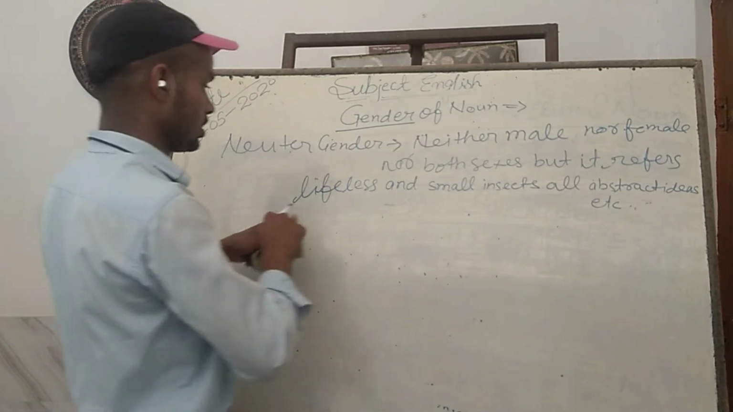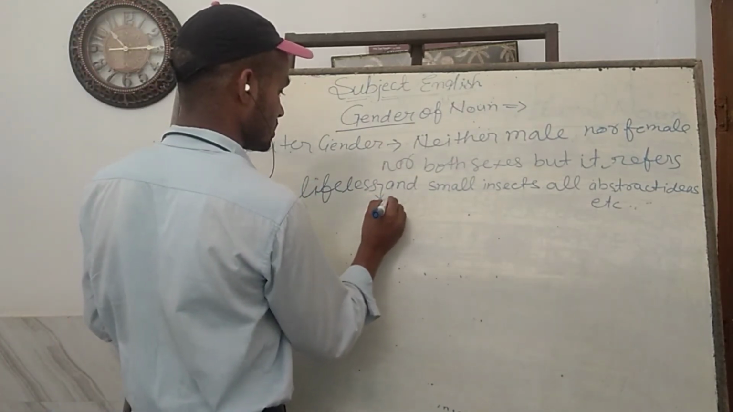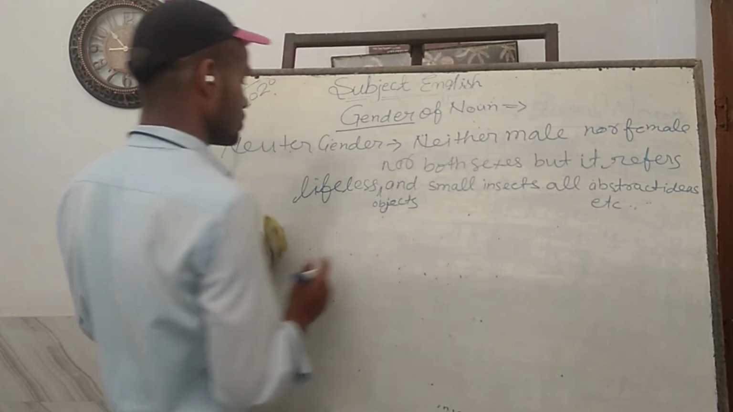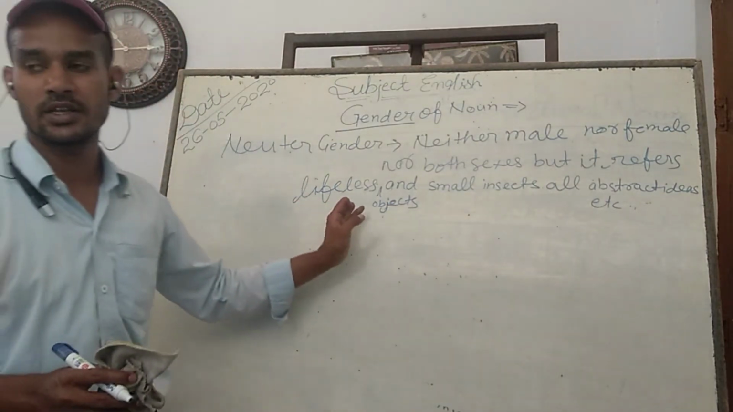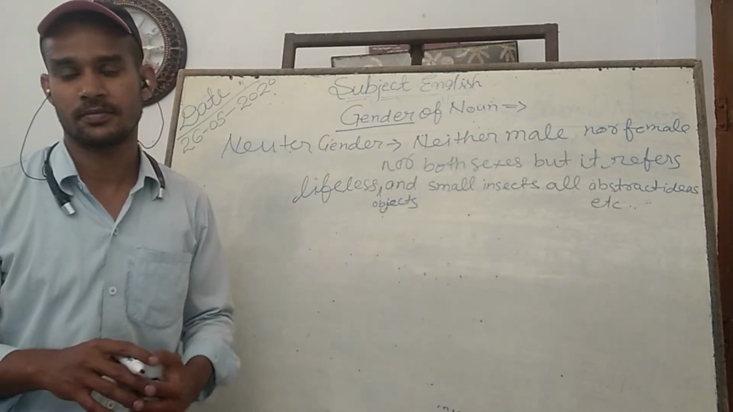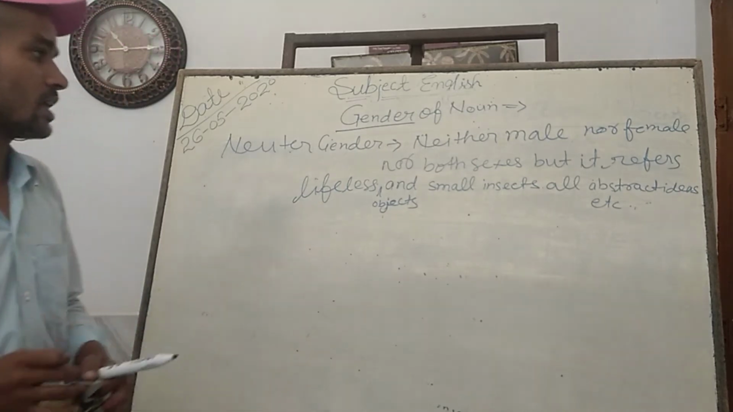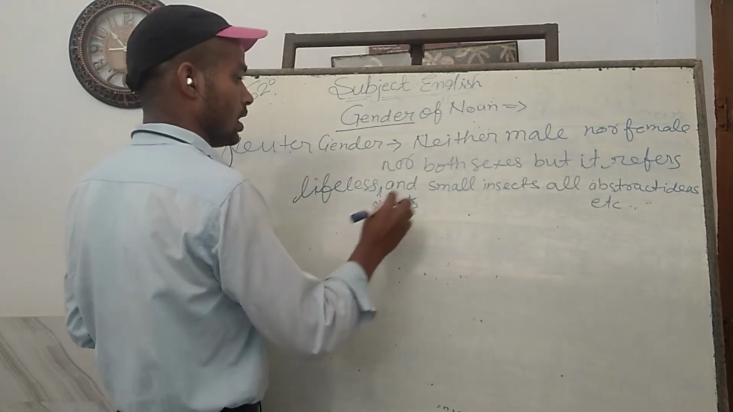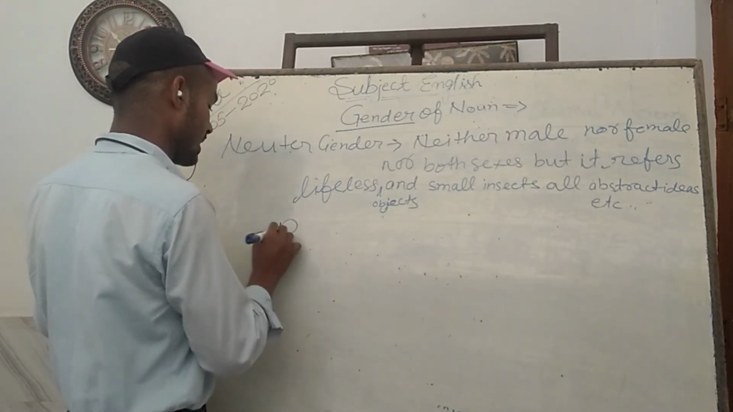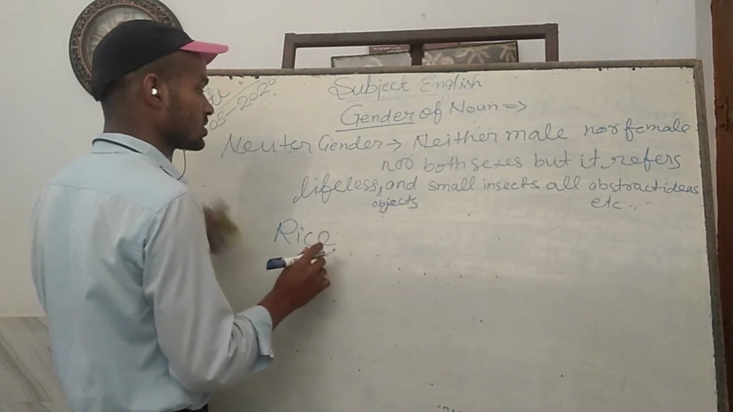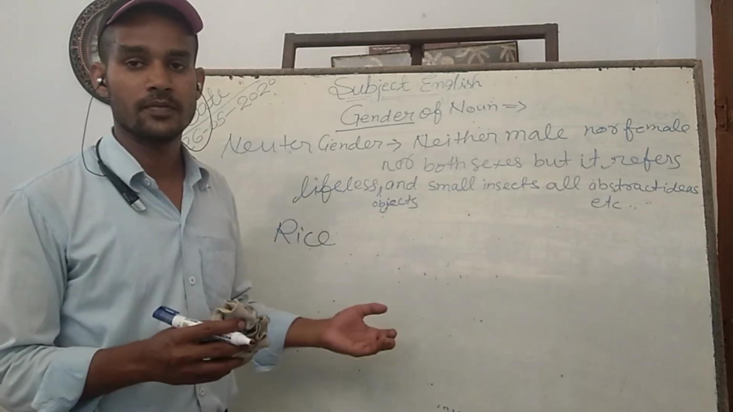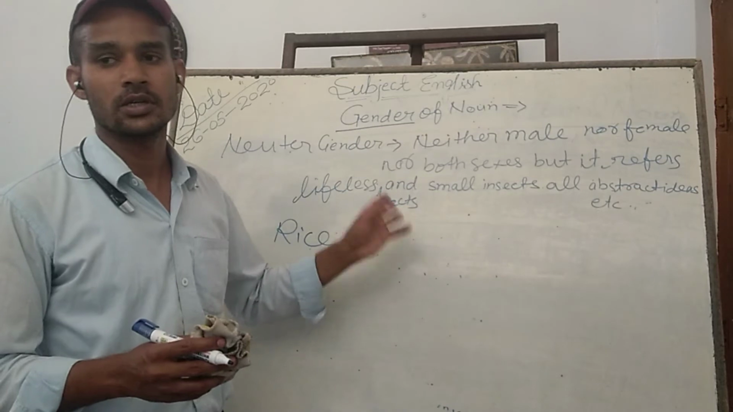So it refers to lifeless objects. So neuter gender refers to the lifeless, that is the निर्जीव things, objects, small जैसे छोटे मोटे कीड़े मकोड़े, and all abstract ideas. All these are examples of neuter gender. Abstract ideas like rice also come under the neuter gender. Material noun but comes under the neuter gender. So all material nouns and abstract nouns totally come under the neuter gender.